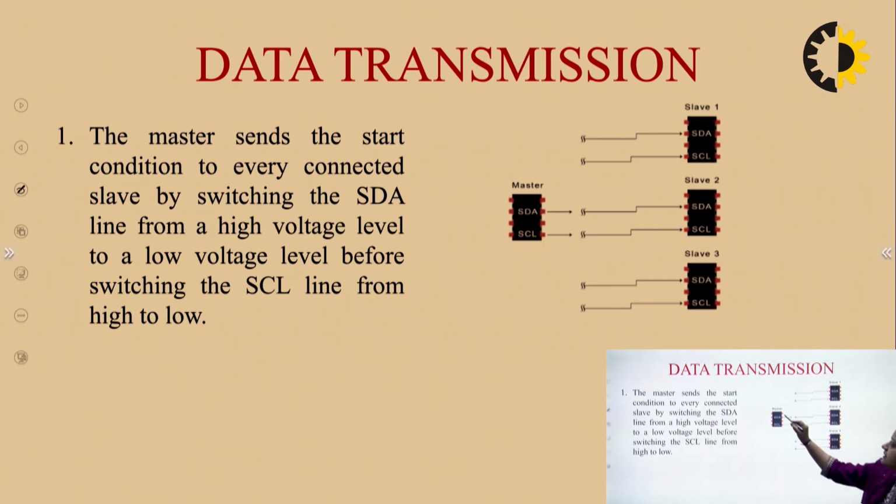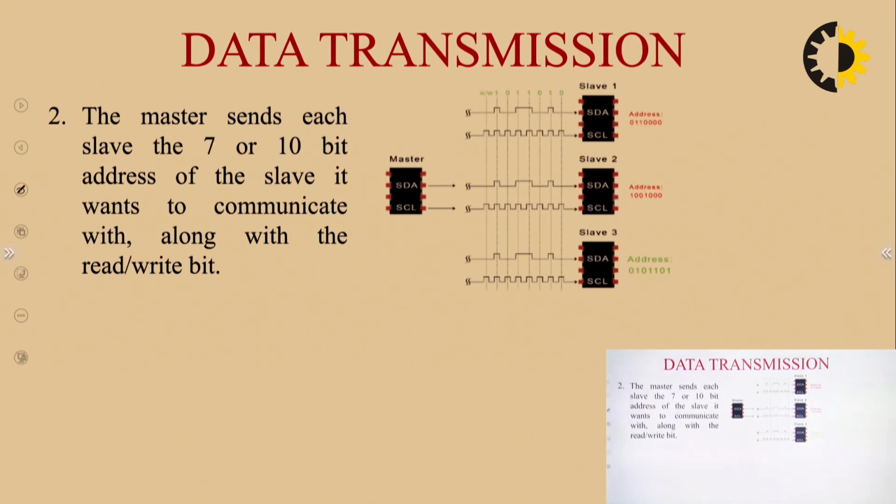This is a configuration where we have one master and 3 slaves. Slave number 1, slave number 2, and slave number 3. And there are only 2 lines for communication in I2C, SDA and SCL. This is for clock and this is for data. So how communication will take place?